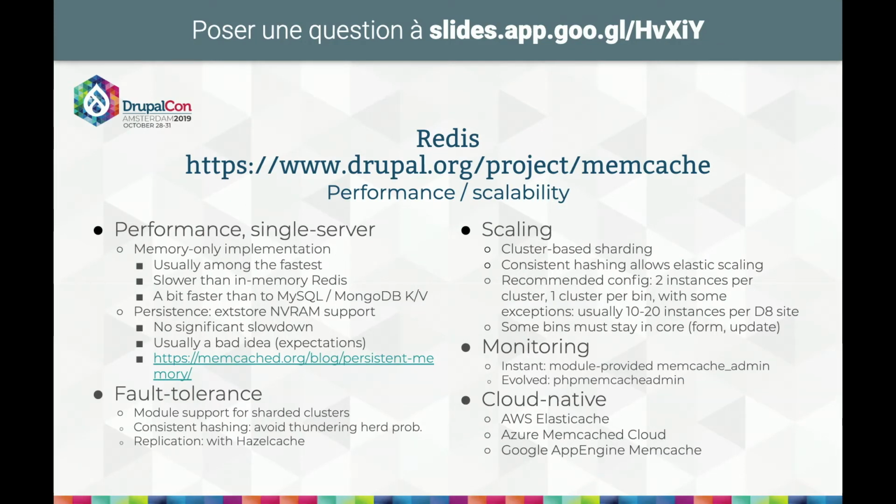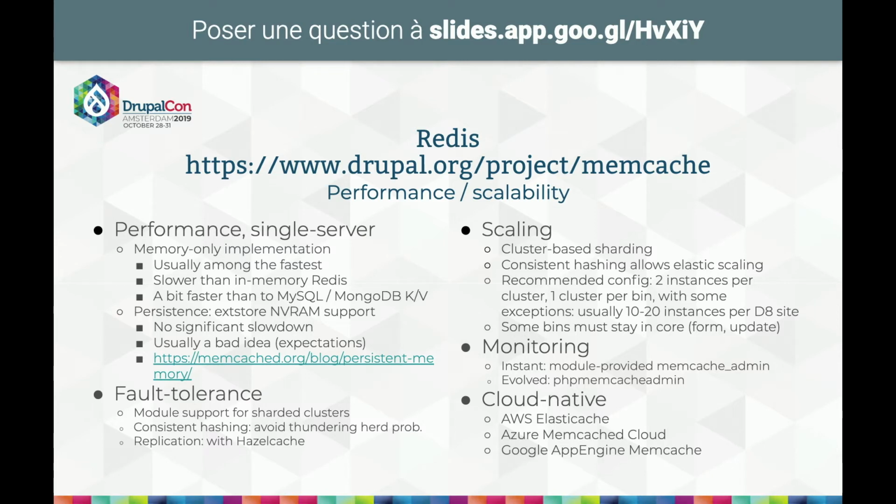And when you have caching with the persisted store in extstore, the data which may become unavailable when an instance goes down may become available again when the instance comes back up and the extstore is restored. So not a great idea, and it's quite expensive usually.